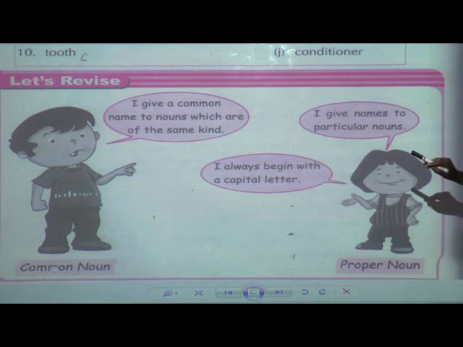I hope everyone knows what common nouns are. Now next, I give names to particular nouns, whether the name of a person, place, animal, or thing. These will come below the examples of nouns. I always begin with a capital letter. So the name of a person, place, it will be proper noun.